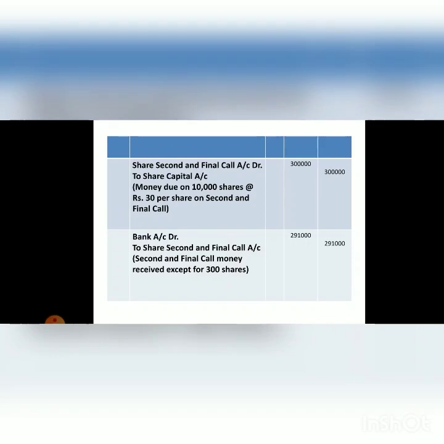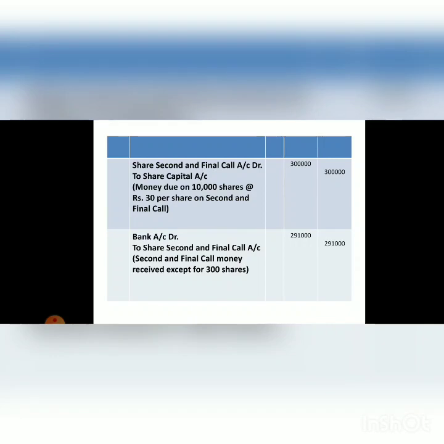Now when we will receive the final call money, the entry will be bank account debit to share second and final call account, and the amount will be 2,91,000, because on 300 shares we have not received the second call money. That means 300 into 30, 9,000 rupees we have not received, that is calls in arrears. So only 2,91,000 we will receive at the time of second and final call.